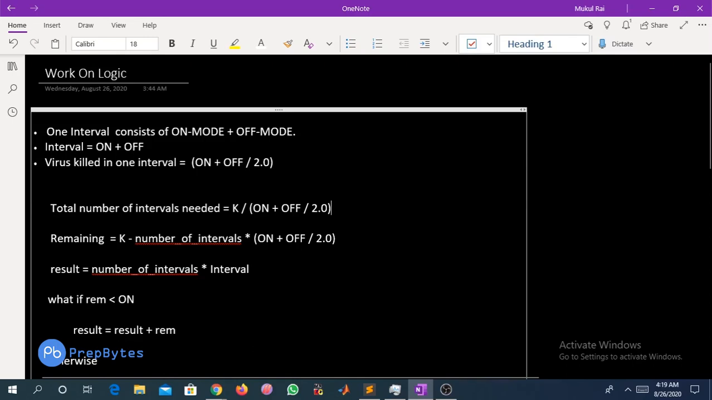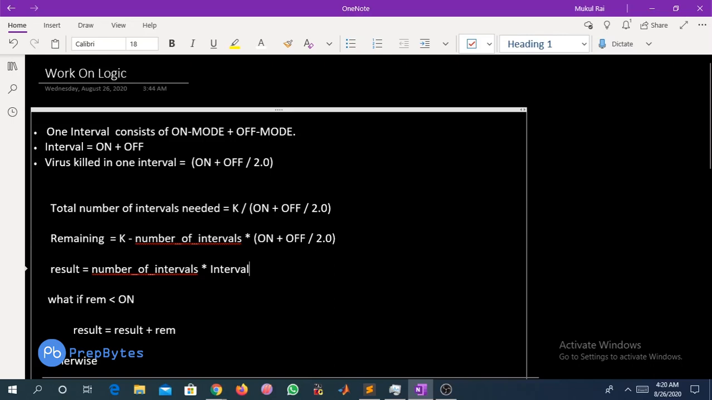If we talk about the on mode, that is the high mode, how many intervals will we need? k divided by on plus off by 2. There will obviously be some remaining part left. What will that be? That is nothing but k minus the number of intervals times on plus off by 2, right? So what will be our result? That is, what will be our answer?